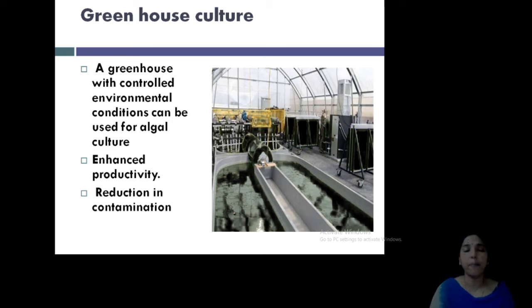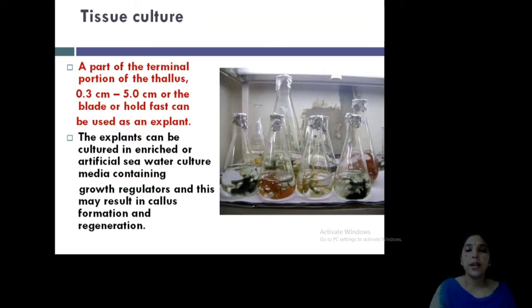This is not an open structure, this is a controlled structure, and there are techniques to clean up water and all. No waste materials are put in, waste materials are cleaned out, and proper oxygen supply, everything is provided, and it is under a greenhouse. So temperature is also maintained. This is a very advanced technique, that is greenhouse culture. Okay, high production. In this you can see the green color, only a particular type of algae is growing under greenhouse culture.